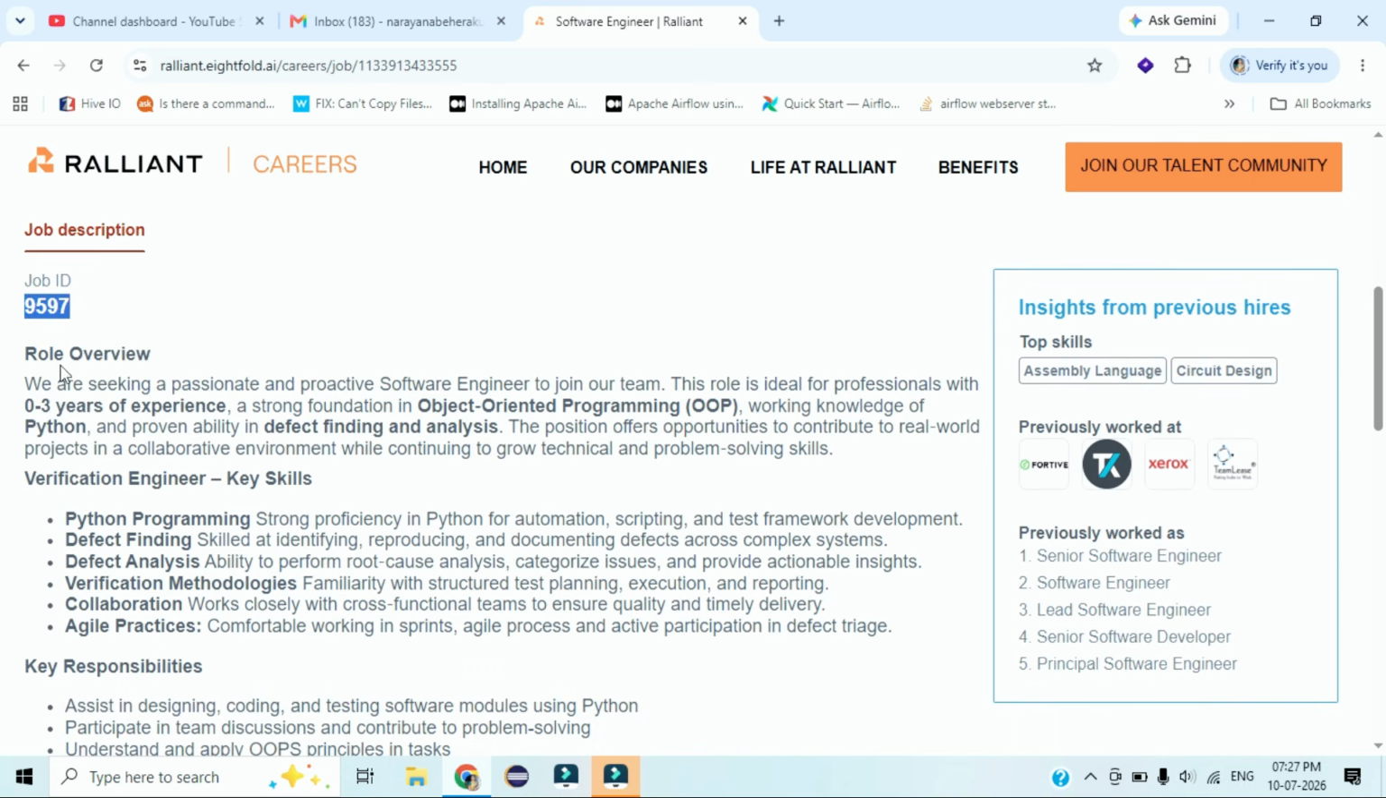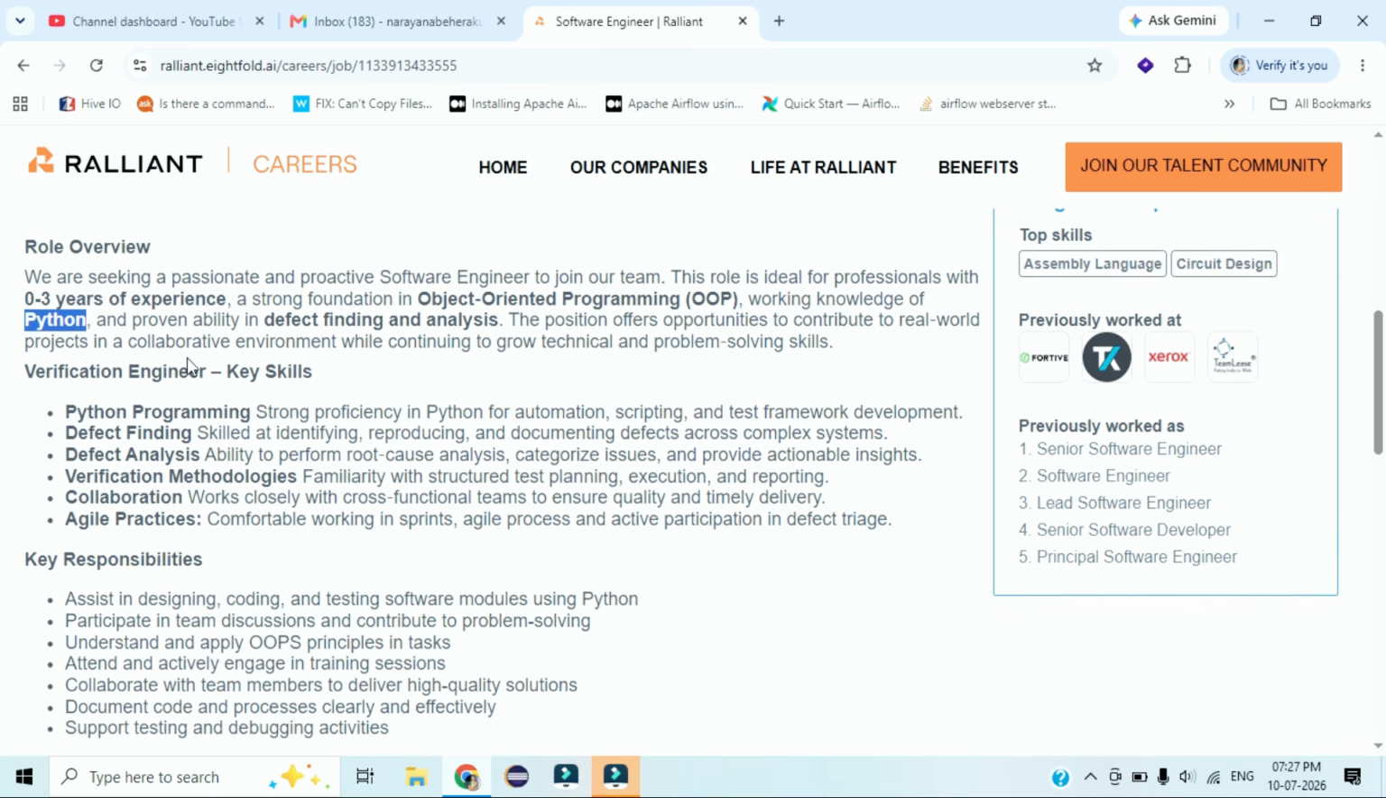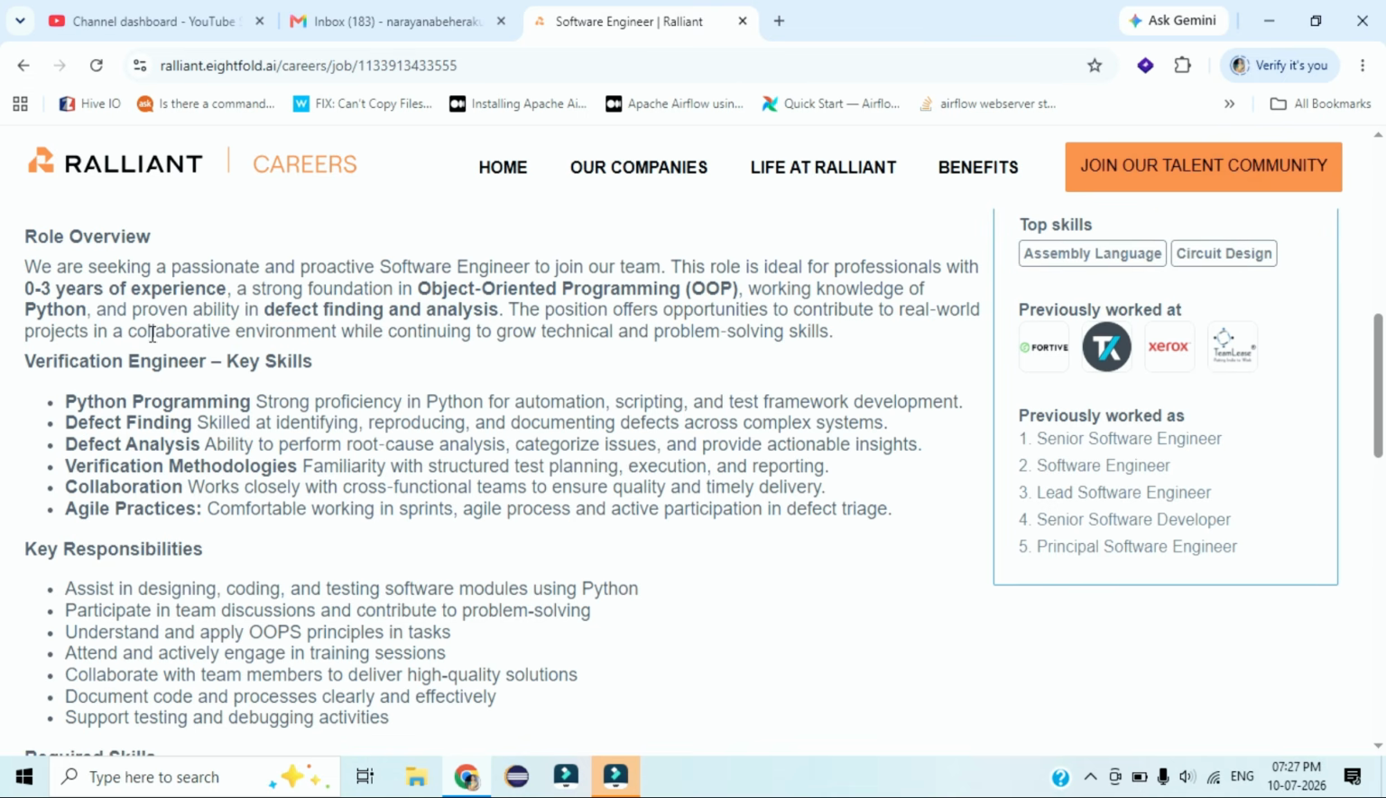Let's discuss the role overview. They mention that those applying for this position need 0 to 3 years of experience. That means a fresher is eligible for this position, with a strong foundation in object oriented programming and working knowledge of Python. They also expect the candidate to prove an ability in defect finding and analysis. What are the key skills required for applying for this particular verification engineer position?